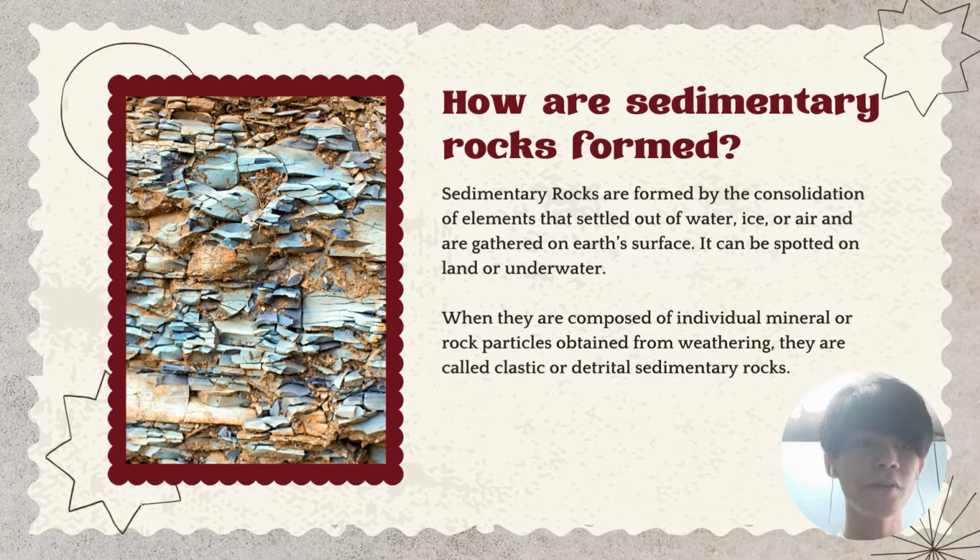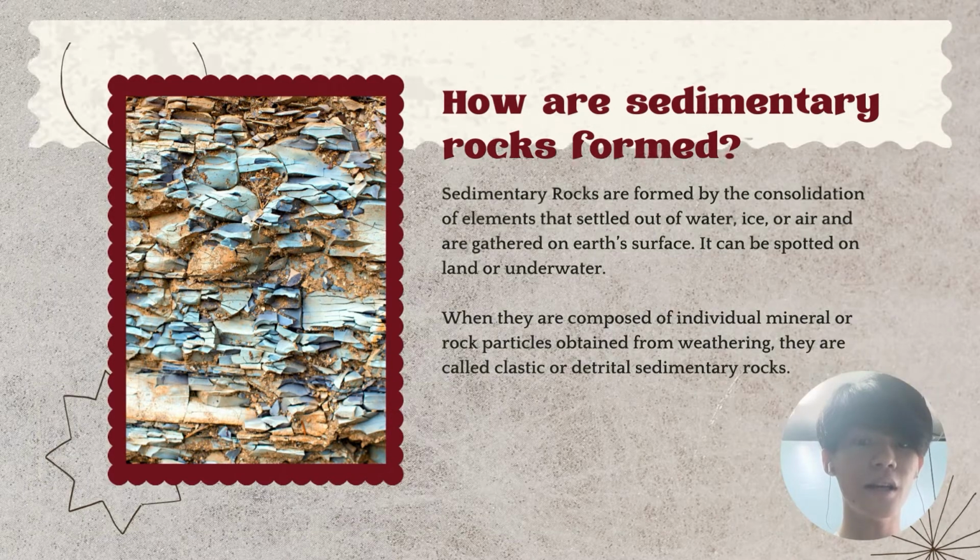When they are composed of individual mineral or rock particles obtained from weathering, they are called clastic or detrital sedimentary rocks. When they originate from chemical precipitation or from the biogenic action of organisms, they are non-clastic sedimentary rocks. But when they are formed from the accumulation of plants' or animals' debris, they are called organic sedimentary rocks.